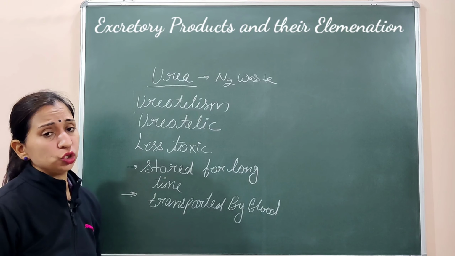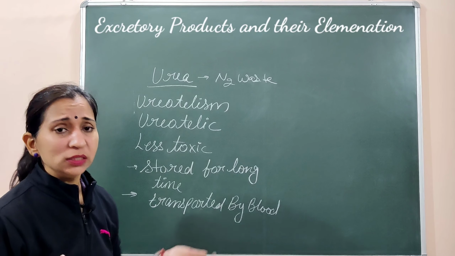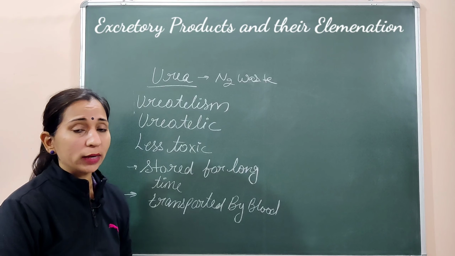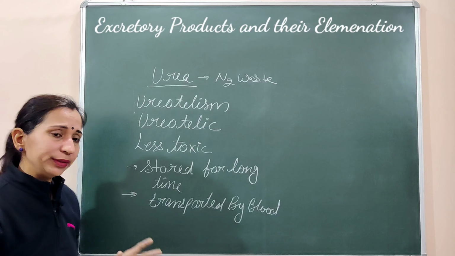यहाँ पे भी water की जरूरत होगी इसे release करने के लिए. But here the excess amount of water is not required. जैसे हमने पिछले में देखा था, Ammonotelism में 300 to 500 ml water required था for release of 1 gram ammonia. Here the moderate amount of water is required.